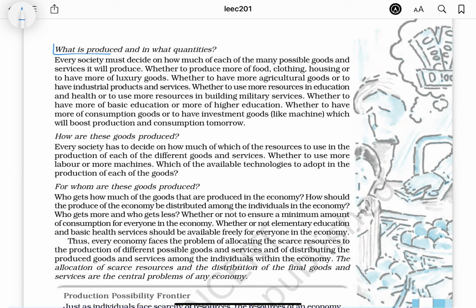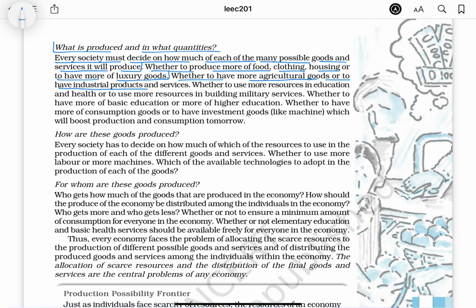What is produced and in what quantities? Every society must decide on how much of each of the many possible goods and services it will produce, whether to produce more of food, clothing, housing, or to have more of luxury goods, whether to have more agricultural goods or to have industrial products and services, whether to use more resources in education and health or to use more resources in building military services, whether to have more of basic education or more of higher education, whether to have more of consumption goods or to have investment goods like machines which will boost production and consumption tomorrow.